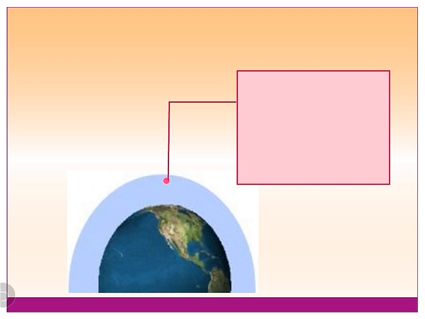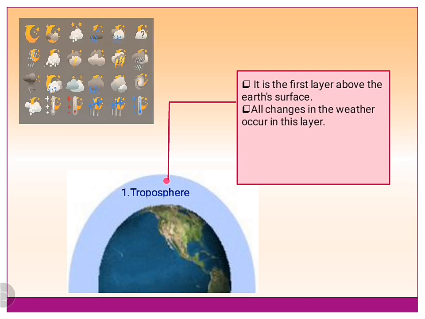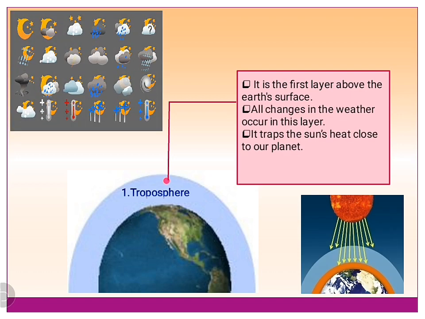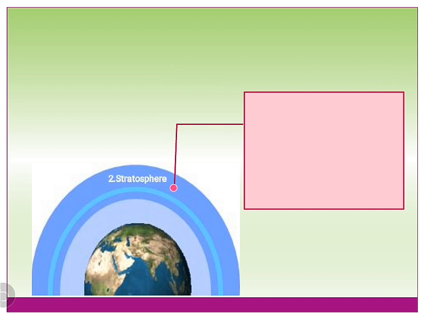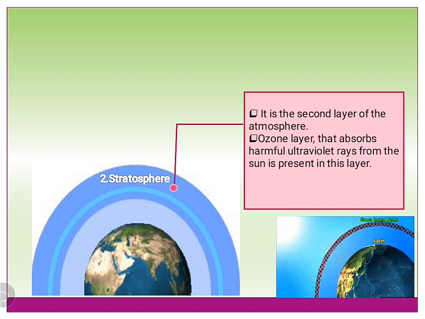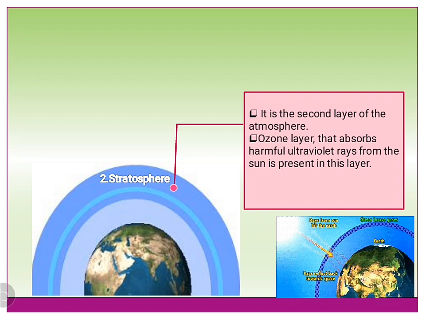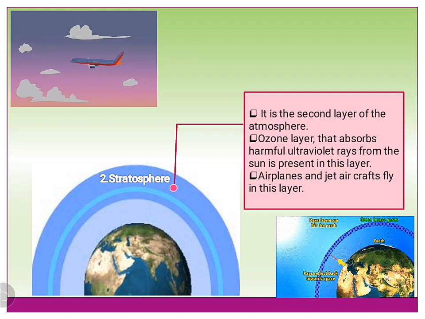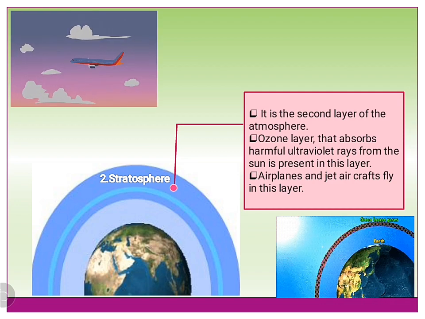Children, the first layer just above the Earth's surface is troposphere. All changes in weather occur in this layer. It traps the sun's heat close to our planet, and as a result, hot or cold weather comes. The layer above the troposphere is called the stratosphere. It is the second layer of the atmosphere. The ozone layer that absorbs harmful ultraviolet rays from the sun is present in this layer. Also, airplanes and jet aircraft fly in this layer.